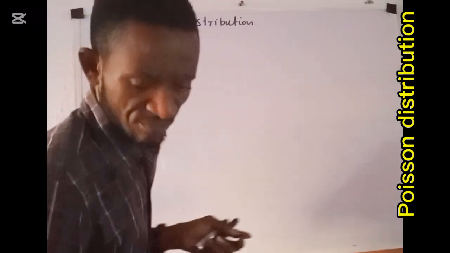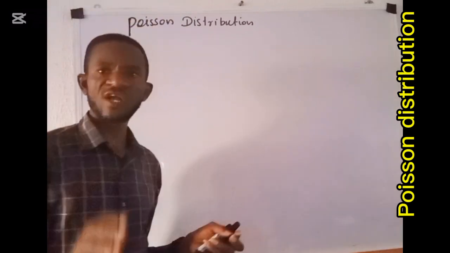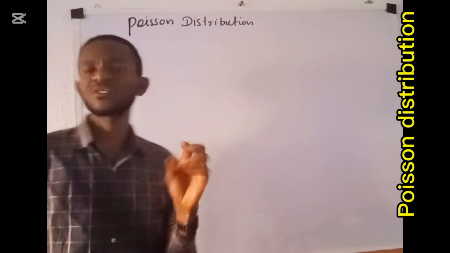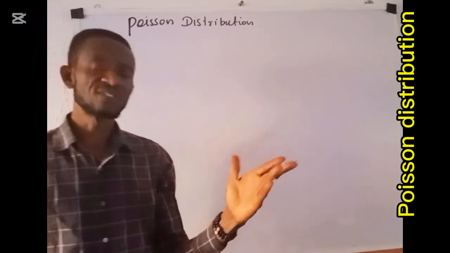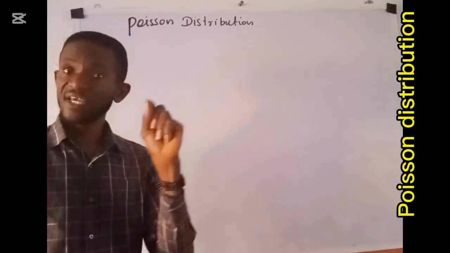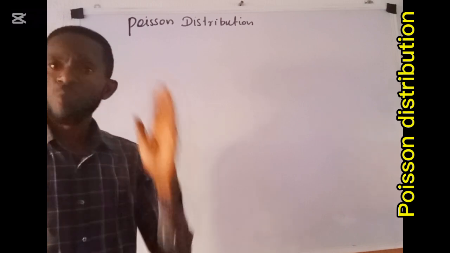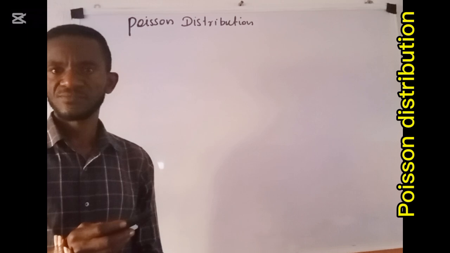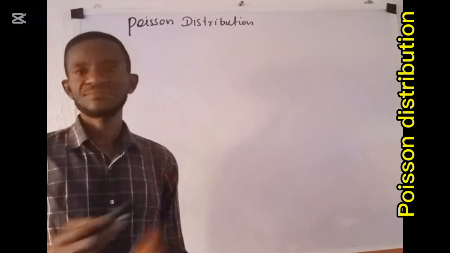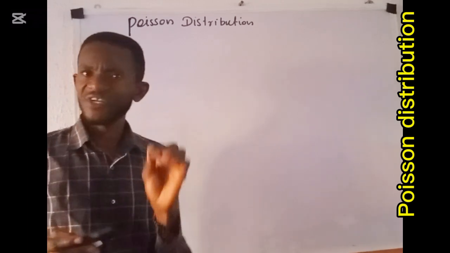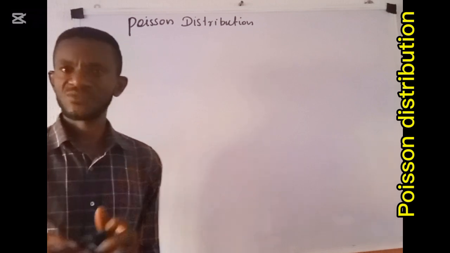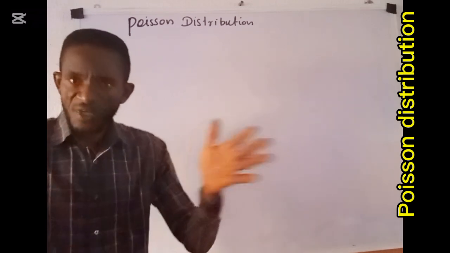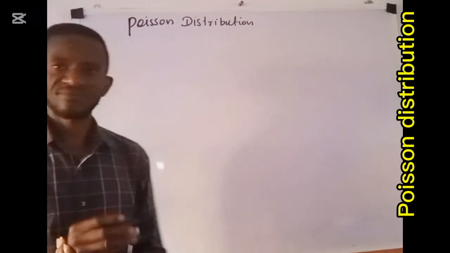How do we explain the Poisson distribution or Poisson trial to our students? One of the things you need to know about the Poisson process is this: it is one of the most widely used counting processes. It is used when we want to count the number of events occurring at a given rate within an interval of time.